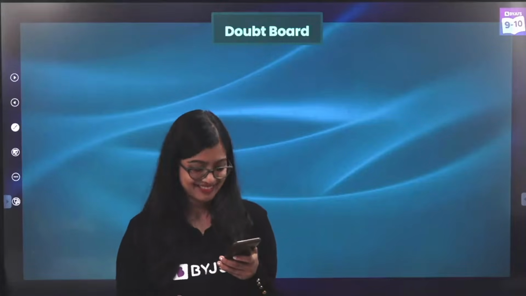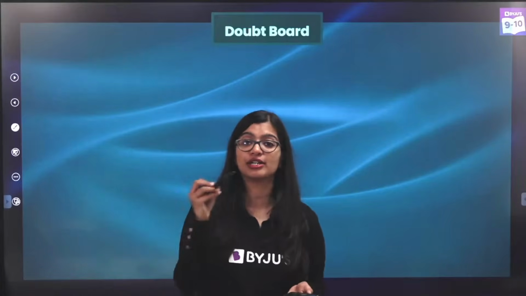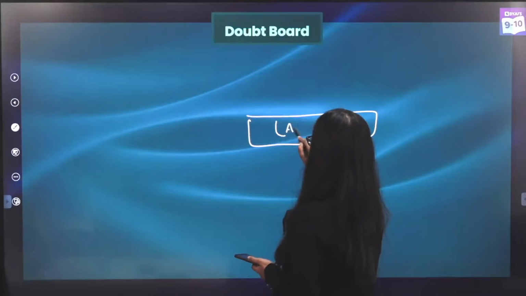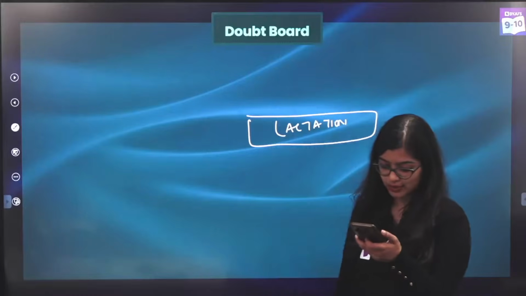What can I do? What is lactation period? Lactation period is nothing but the duration through which they produce milk. So lactation period is the duration in which cows produce milk for their calves, okay?